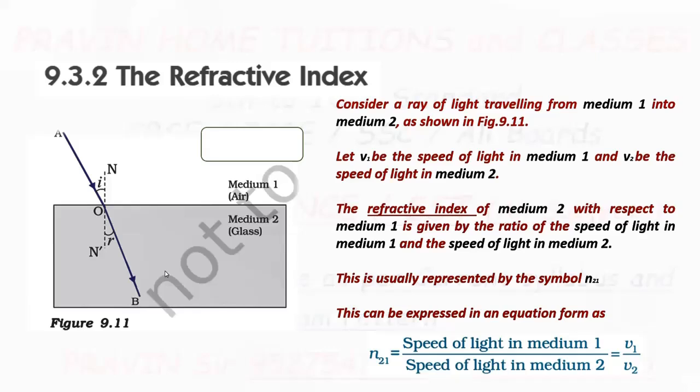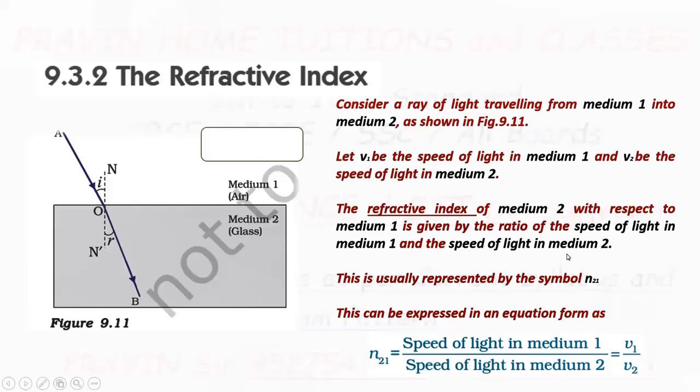Now, refractive index of medium 2 with respect to medium 1 is given by the ratio of the speed of light in medium 1 and the speed of light in medium 2. Now, symbolic representation is n 2 1.